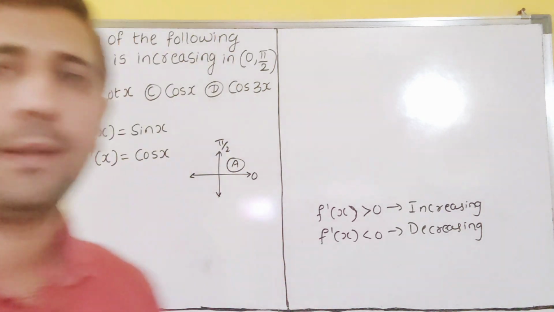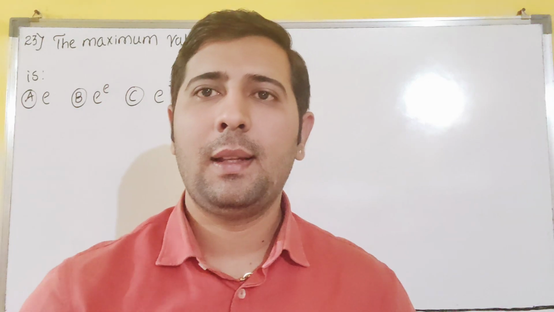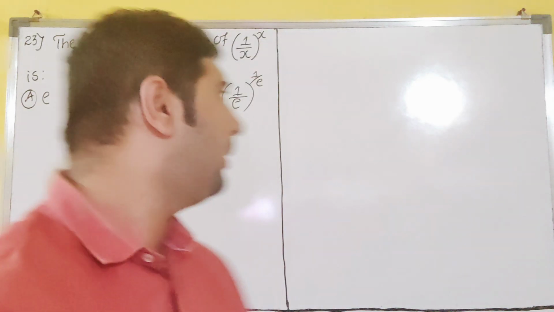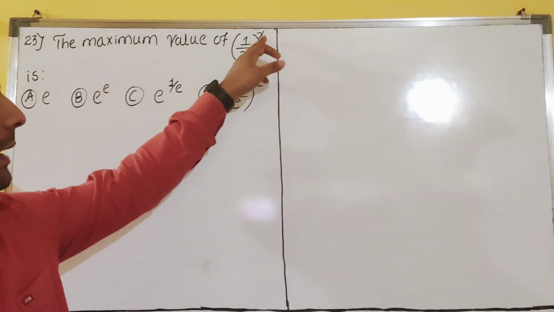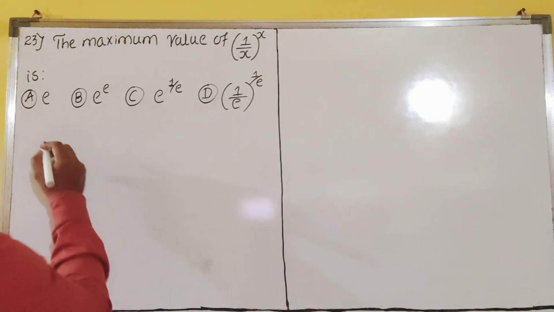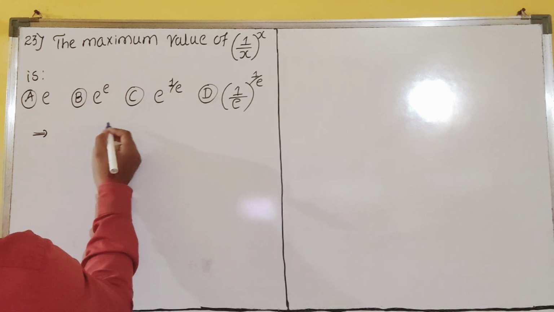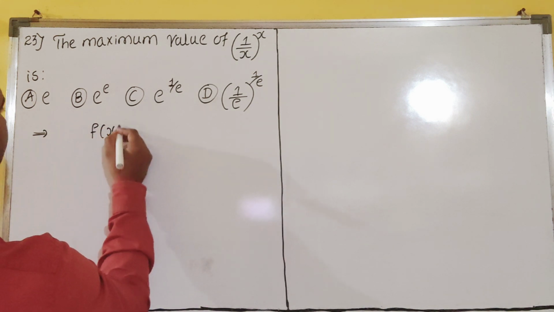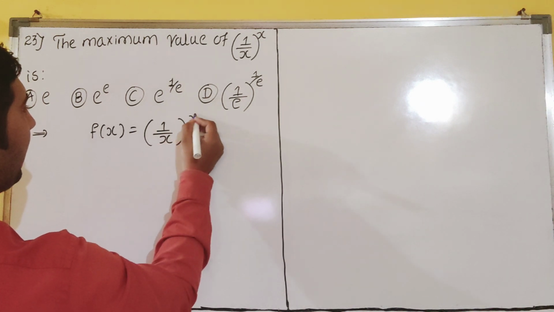Please copy this one. Let us see the next question, dear students. Question number 23. The maximum value of (1 by x) raised to x is what? In this option, which is the correct one, we have to see. So first you write the given equation. That is nothing but f of x is given as (1 by x) raised to x, dear students.